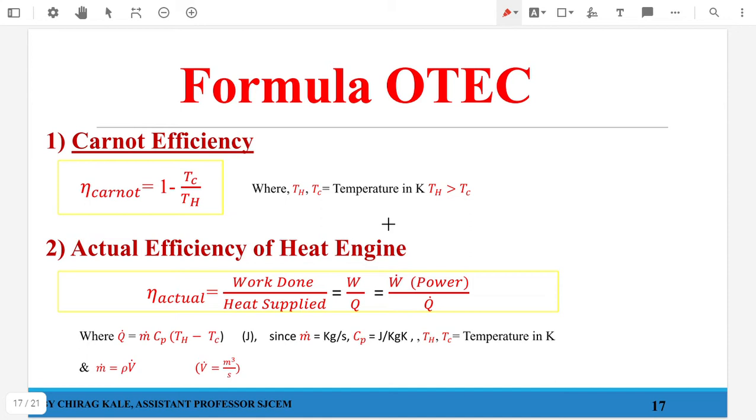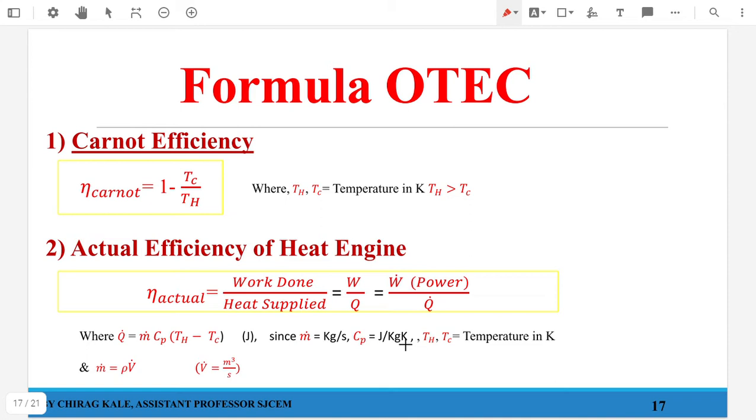What is the Carnot efficiency? It is nothing but 1 minus Tc upon Th, where Tc is your lower temperature and Th is your higher temperature. Okay, this is nothing but your Carnot efficiency. What is the actual efficiency? Actual efficiency is equal to work done upon heat supplied.